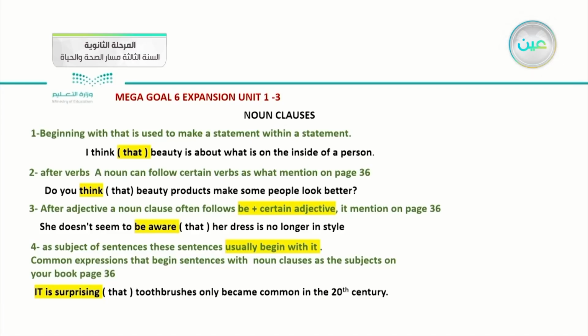They give one of these as an example. Do you think that beauty products make some people look better? What do you think about it? So "think" is a verb, followed by that beauty products make some people look better. This is the second situation. So what is the third one?